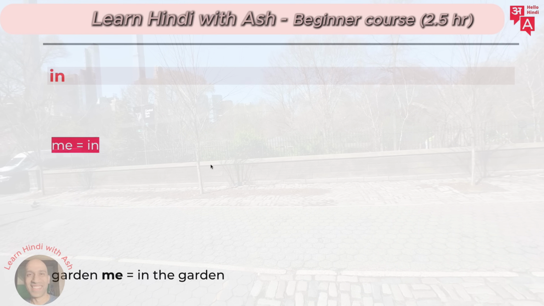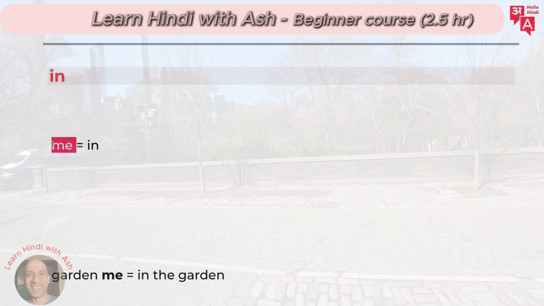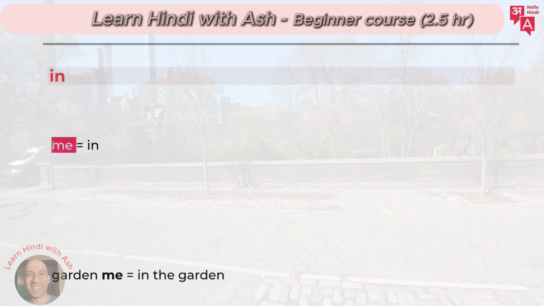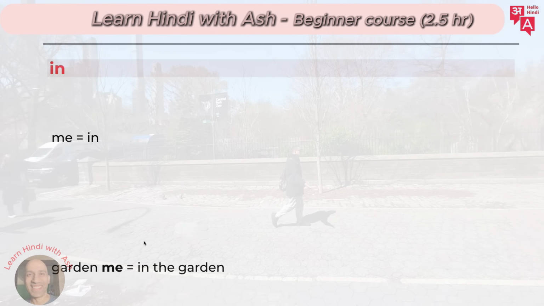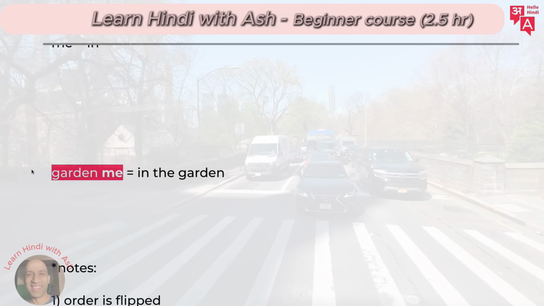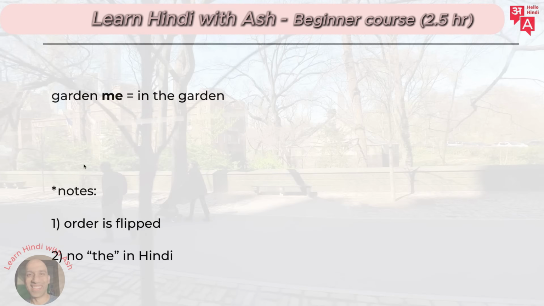Many times we pronounce it like man. Sometimes you'll have an in also at the end, but this is the best way, as a beginner, to start simple, and then you can add on the nuances of it. So how do you say this? In the garden, you will say it as garden may. Garden may.